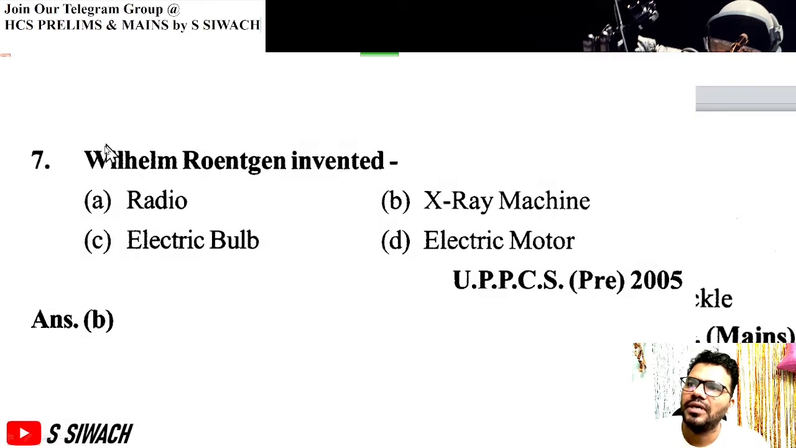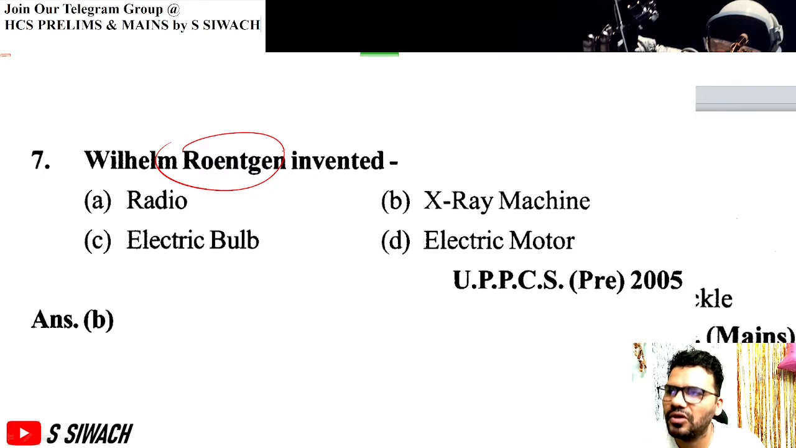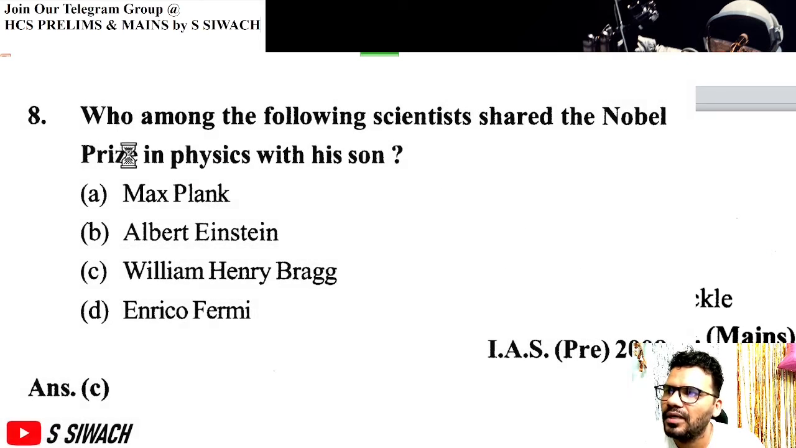Next question, Wilhelm Röntgen invented X-ray machine. Next is, who among the following scientists shared the Nobel Prize with his son? William Henry Bragg shared the Nobel Prize with his son. His name was William Lawrence Bragg. So this is father-son duo.